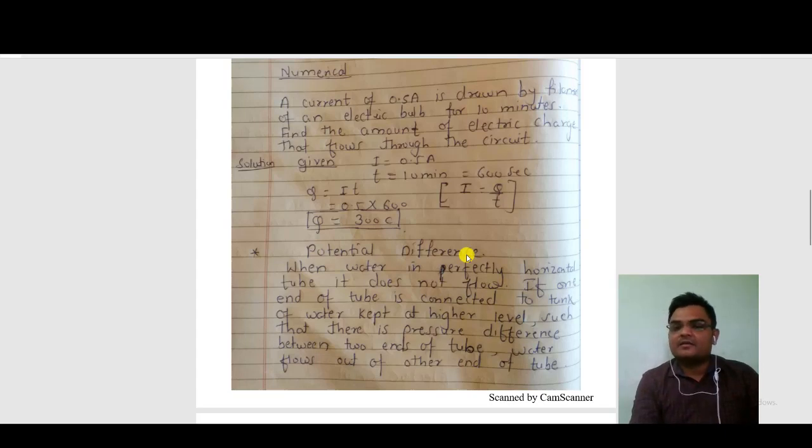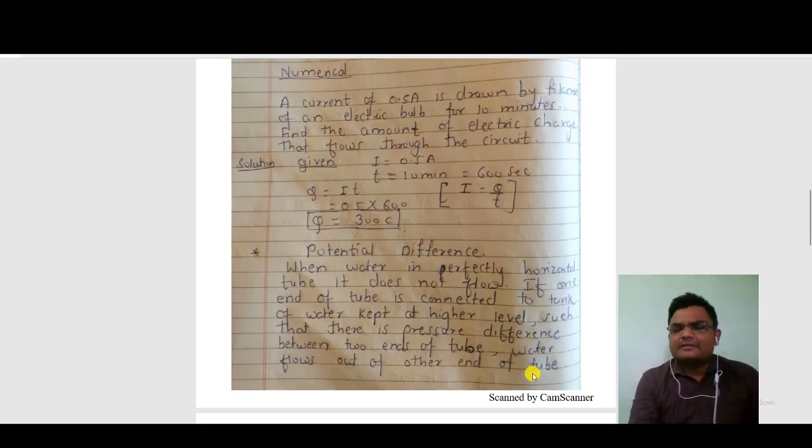When water is in a perfectly horizontal tube, it does not flow, because there is no difference. But if one end of the tube is connected to a tank of water kept at a higher level, so that there is a pressure difference between the two ends of the tube, water flows out of the other end of the tube.